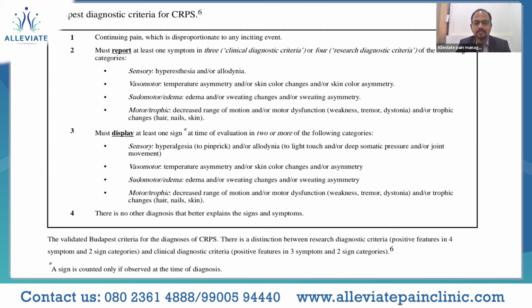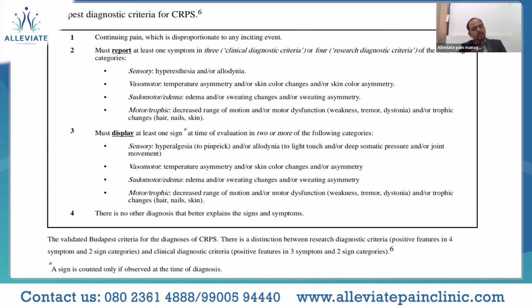In the sensory, you should be able to elicit hyperalgesia to a needle pinprick, and/or allodynia to light touch or deep somatic pressure. Vasomotor: temperature asymmetry or skin color changes or asymmetry of the color in the normal and abnormal limb. Then edema or sweating changes or sweating asymmetry, and decreased range of motion or motor dysfunction in terms of weakness, tremor, dystonia, or the trophic changes. There is no other diagnosis that better explains the signs and symptoms. So, a diagnosis of exclusion. We have to rule out everything.